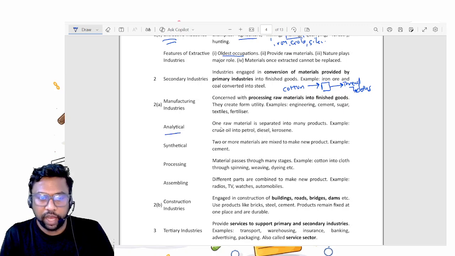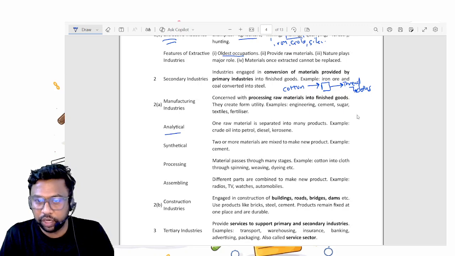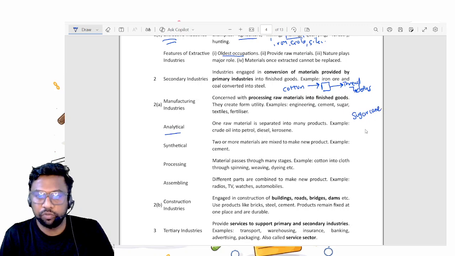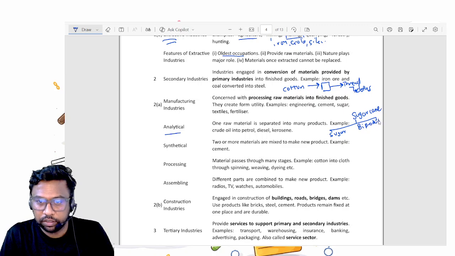What happens in analytical? One raw material is separated into many products. Example: crude oil, petrol, diesel, kerosene, etc. One more example is your sugar cane. See, from sugar cane, what you get? The main product you get is sugar. Then you get byproducts. These byproducts are bagasse, right? Then ethanol is one of the popular byproducts nowadays.